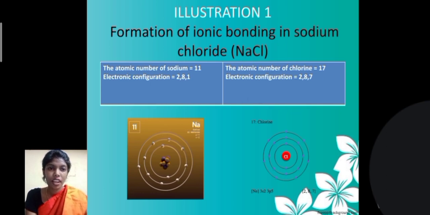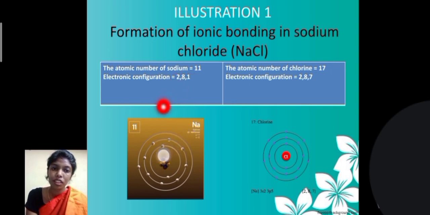Let us see the illustration for an ionic bond. The formation of ionic bonding in sodium chloride, that is NaCl. Na is sodium and Cl is chlorine. The atomic number of sodium is 11, so the electronic configuration is 2, 8, 1. The first shell can accommodate only 2 electrons, and the second shell can accommodate only 8 electrons. So the remaining one goes to the third shell.